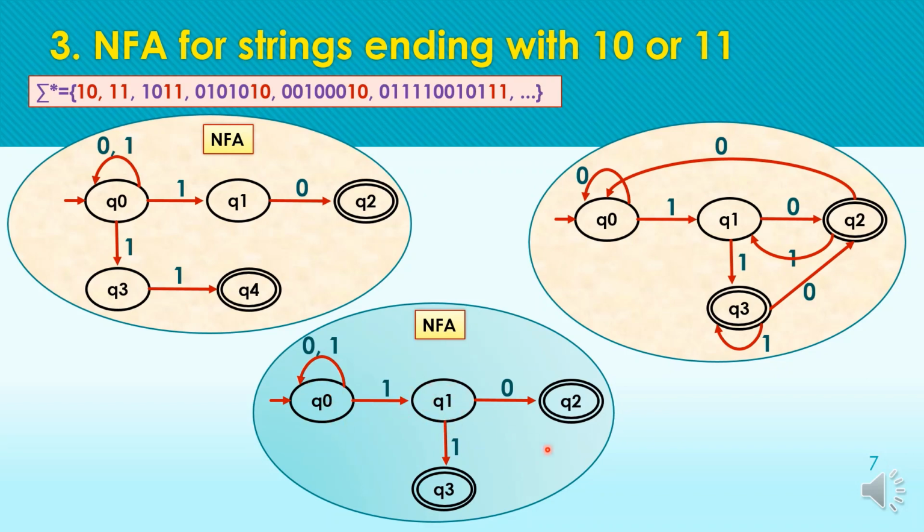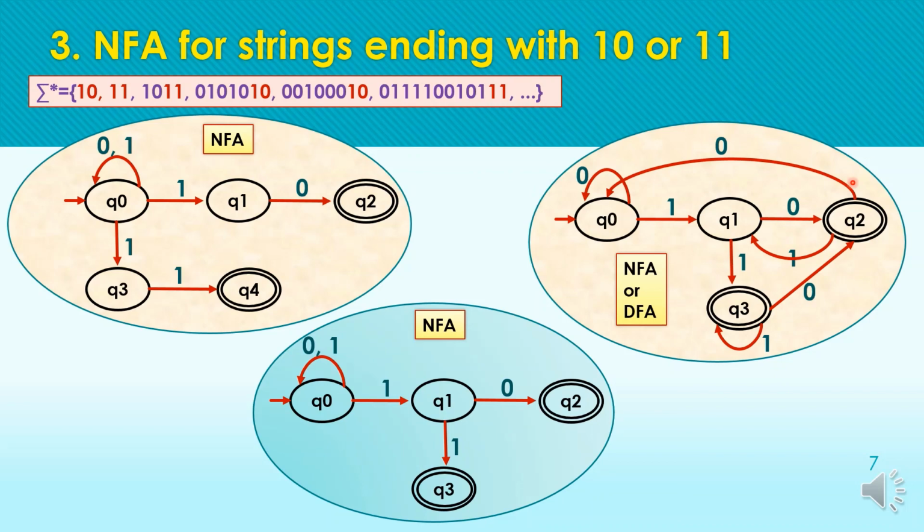And the last, third solution is a DFA. As DFAs are NFAs, we can also call it an NFA. This is a DFA because we have only one transition for one input symbol from a state.